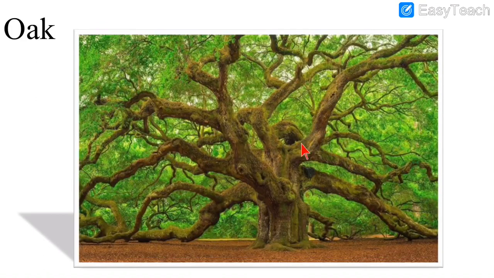Oak tree. Yes, this is oak wood we get from the oak tree. O-A-K, oak. So what is the usefulness of the oak tree? Let us study. Oak wood is a type of hardwood that derives from the oak tree. This is the oak tree. And oak wood has been used as hardwood timber for thousands of years. So many people use this for making furniture. For many thousand years it has been used to make furniture. As I told you for teak wood, with oak wood also we can make furniture. And what is furniture?